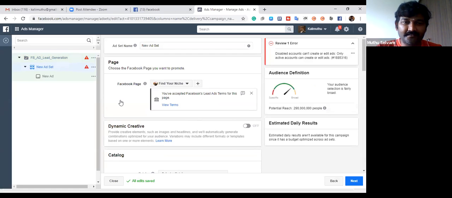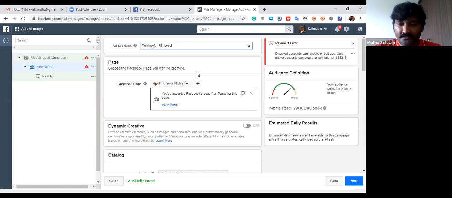Okay. Here it's the ad set name. So the new ad set name, we have to give it. What is the ad set? As I told you, that audience. It's very powerful. I'm putting Tamil Nadu audience. Tamil Nadu FP lead. Okay.